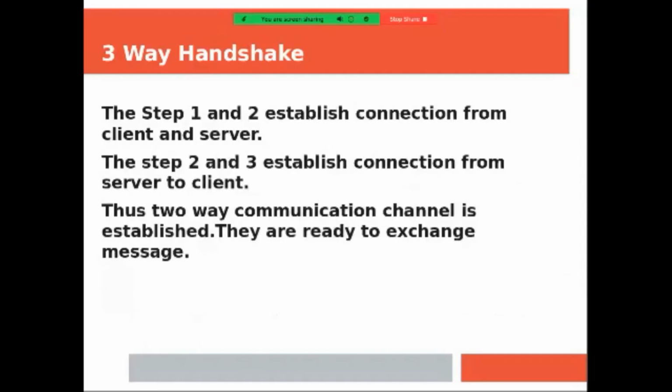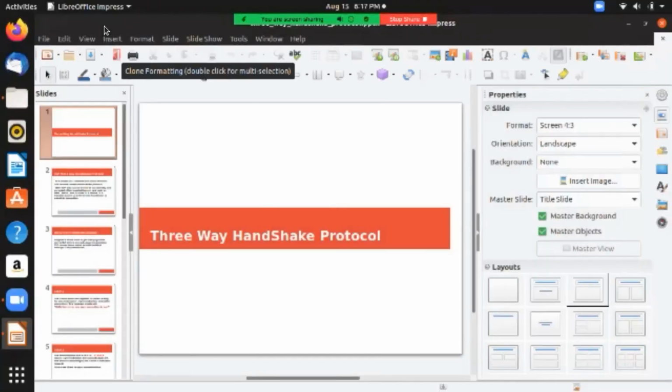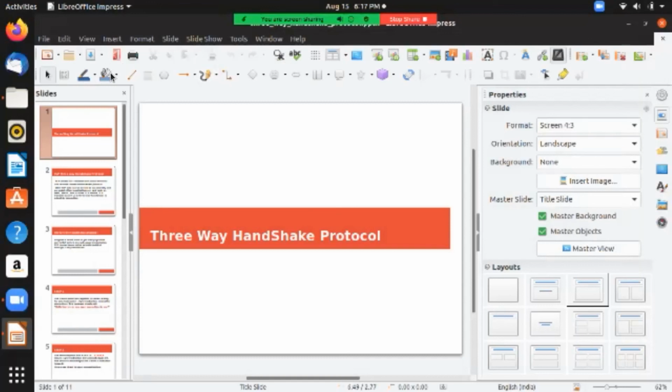So that is all about the three-way handshake protocol. Steps 1 and 2 establish the connection from the client to the server, and steps 2 and 3 establish the connection from the server to the client. The two-way communication channel is established and ready to exchange messages. So we have seen in this lecture the transport layer of the TCP/IP model and the three-way handshake protocol. Thank you.